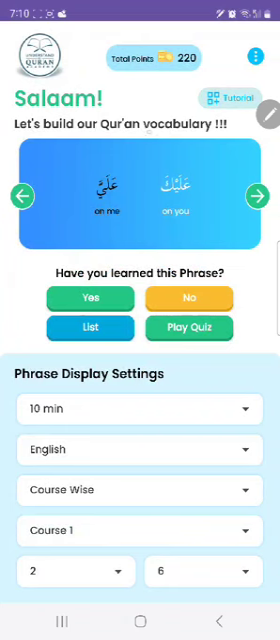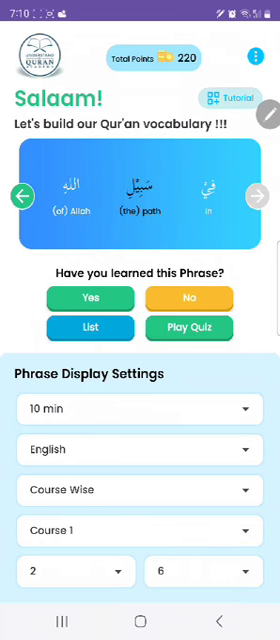It says Salam, let us build our Quran vocabulary. And then there are two arrows on the right and left. If you touch these arrows, you will see the next phrase in the list, or you can go back. Now you will see, have you learned this phrase, below the blue box? If you say yes, then it will not show in the widget screen. If you say no, it will be showing it.